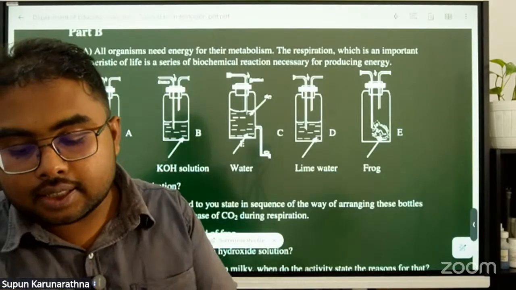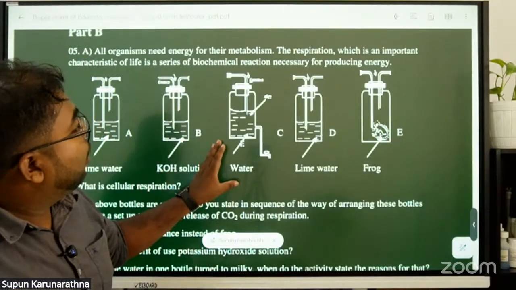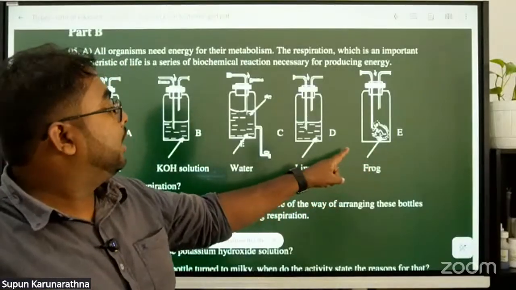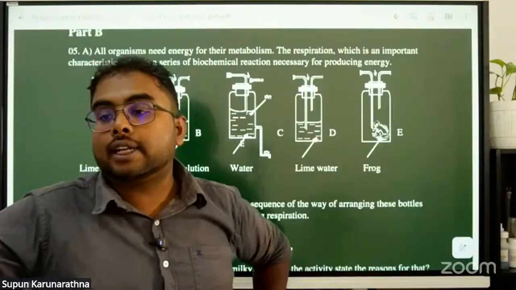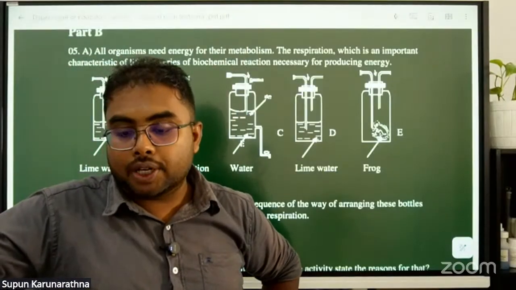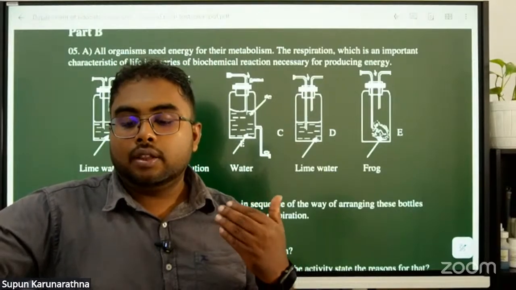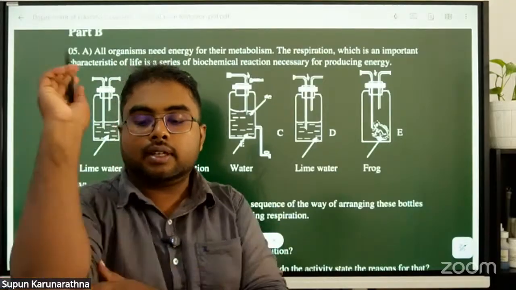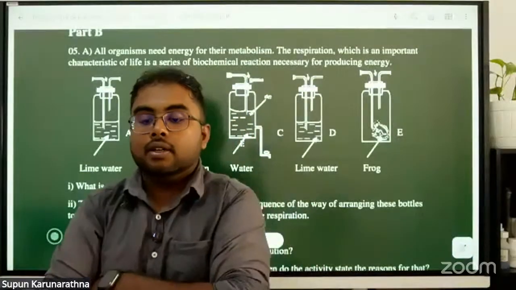Only the bottles connected to bottle E, the lime water bottles connected to E, become milky, because during respiration, the carbon dioxide released enters the vessel.